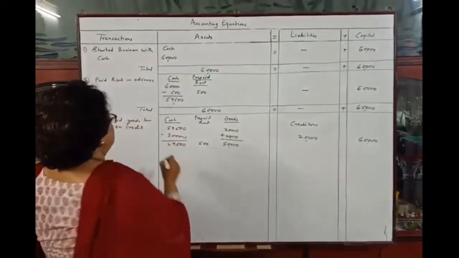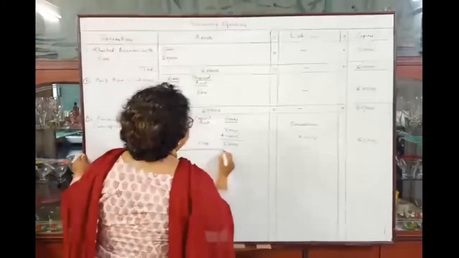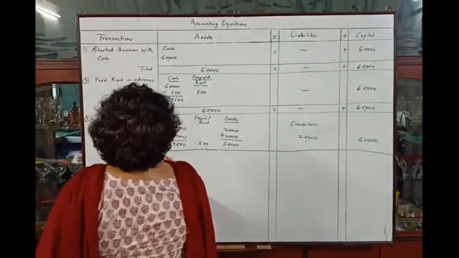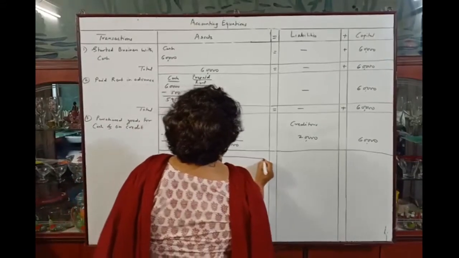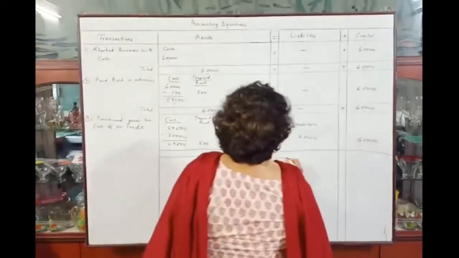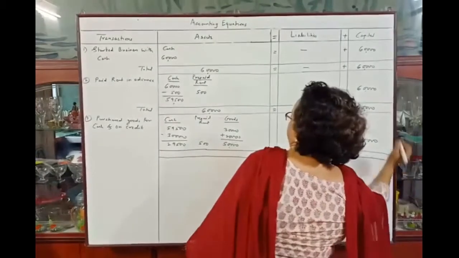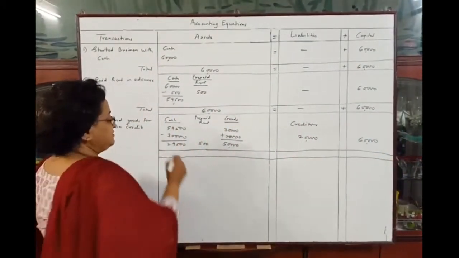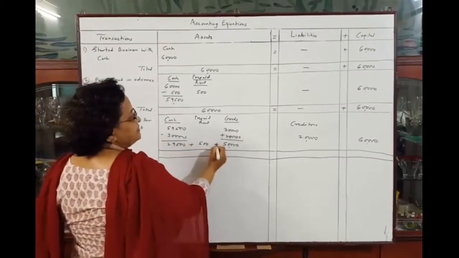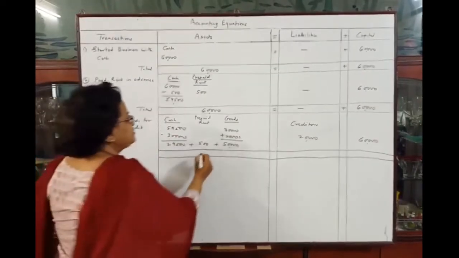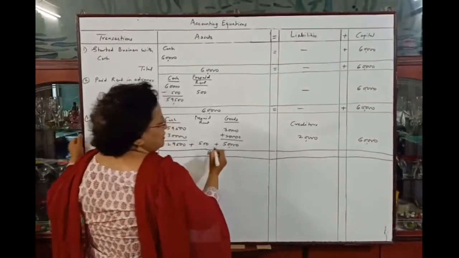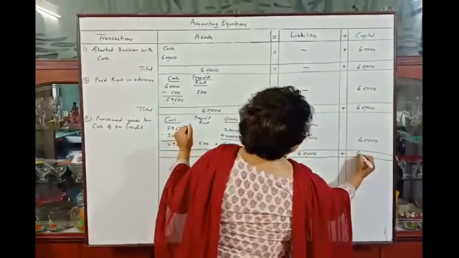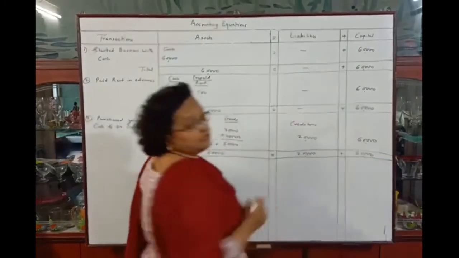Okay, so let's total. Total 29,500 plus 500 plus 50,000. This is 80,000 is equal to 20,000 plus 60,000, that is 80,000.